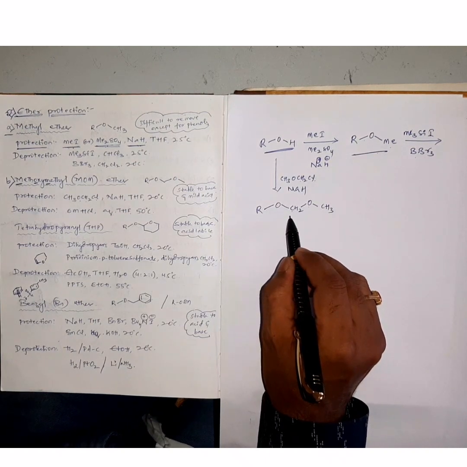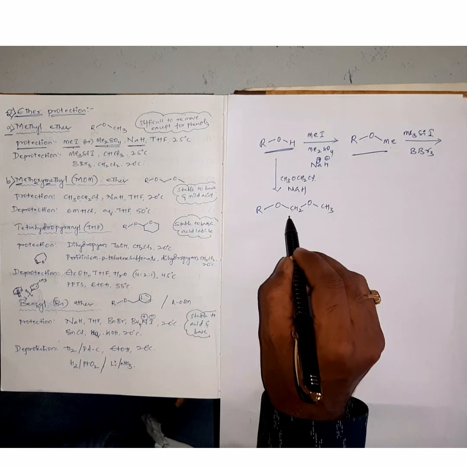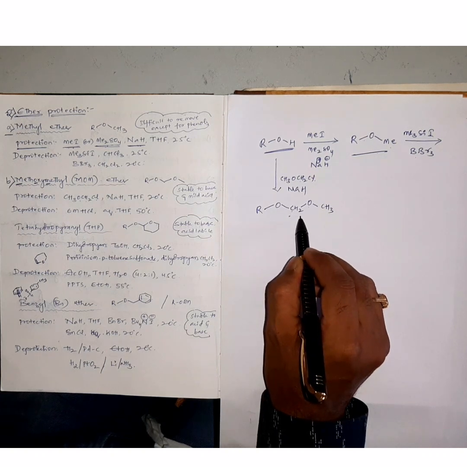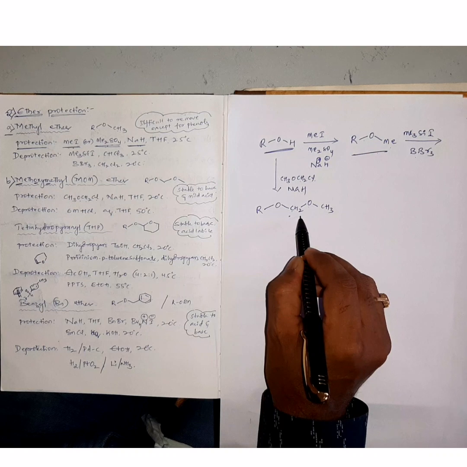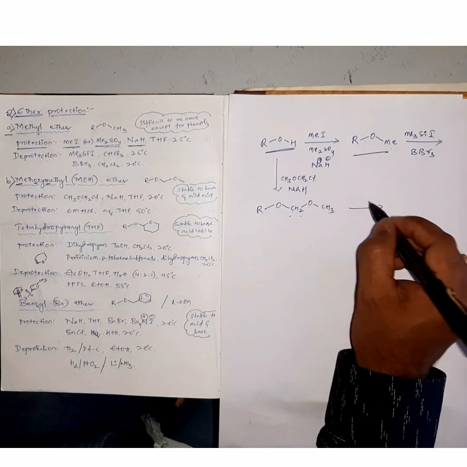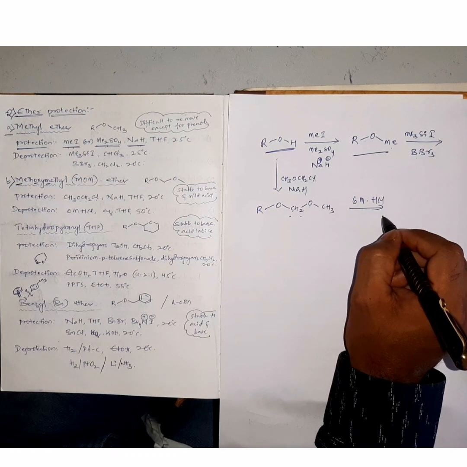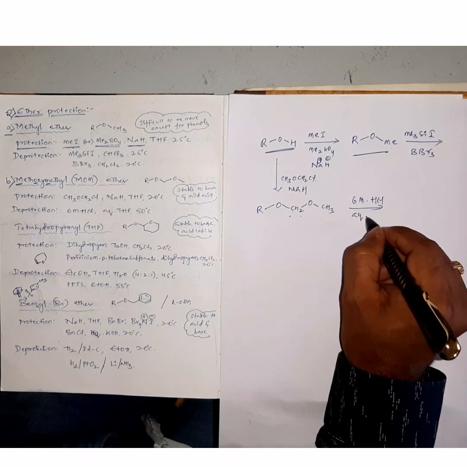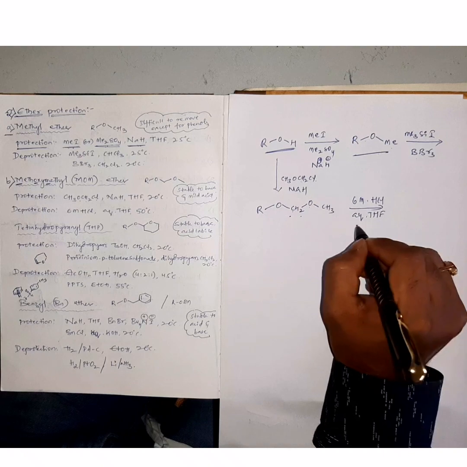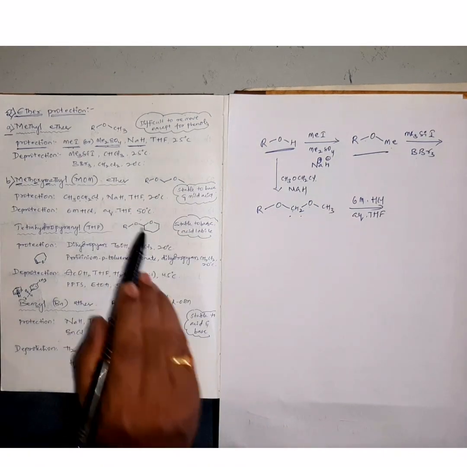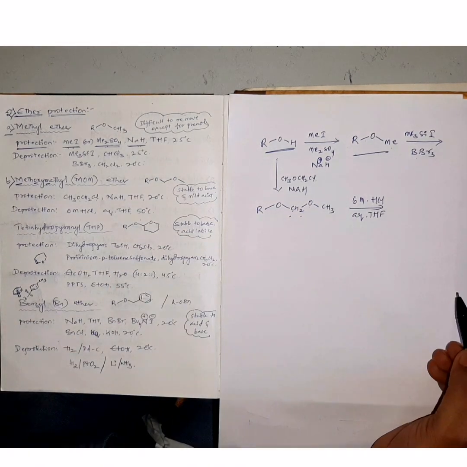This is stable to base and mild acids, and if you want to deprotect this one, we need to use 6 molar HCl, concentrated HCl, in the presence of aqueous tetrahydrofuran at around 50 degrees Celsius. We can retain back our alcohols, which we call deprotection.